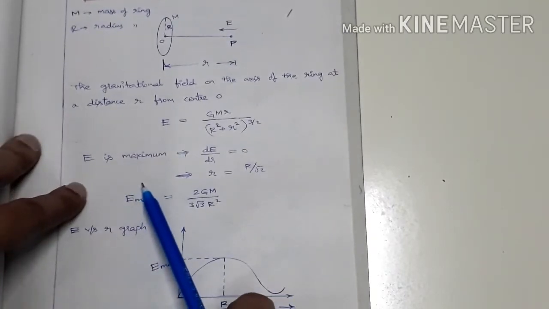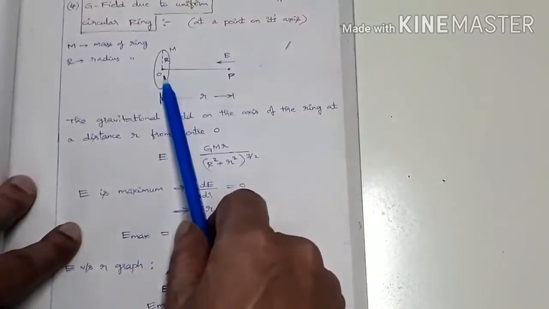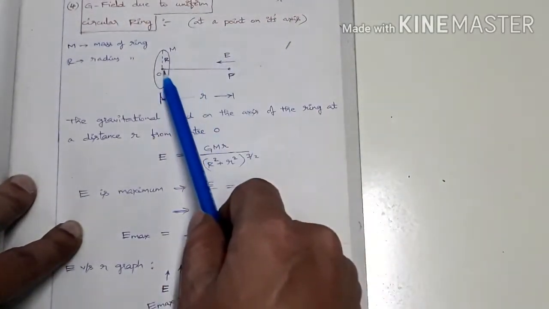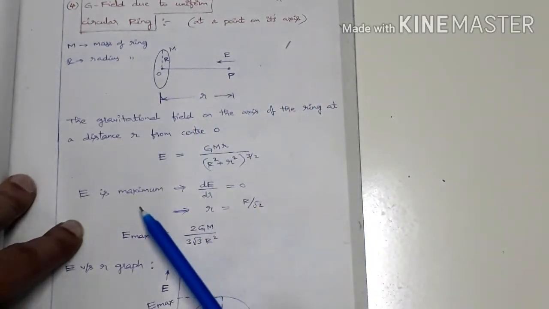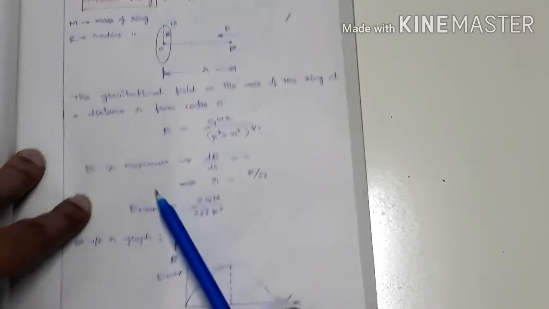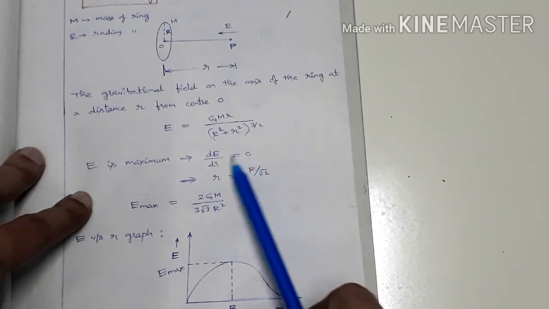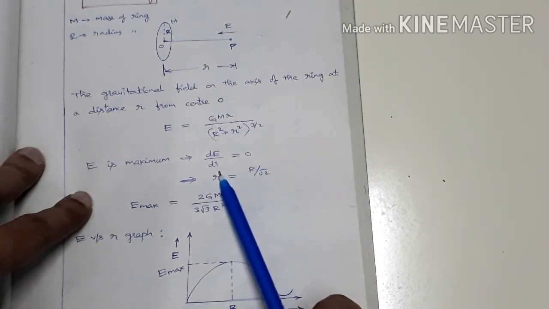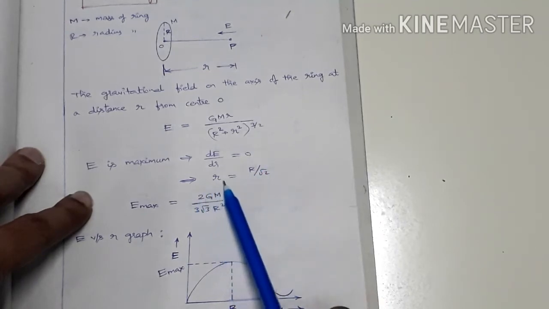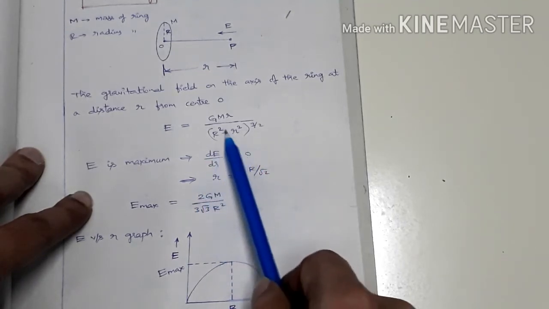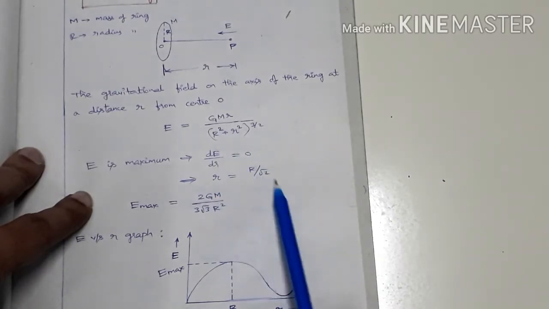And one more thing. Suppose from the center of the circular ring, as we move along the axis, at which point will the gravitational field be maximum? Let us find it. E is a maximum means what? dE by dr equal to 0. So the change in gravitational field with the change in the distance must be 0. So it must be the maximum value. Differentiating this with respect to r and equating it to 0, we get small r equal to capital R by root 2.